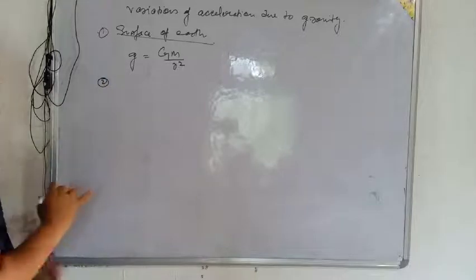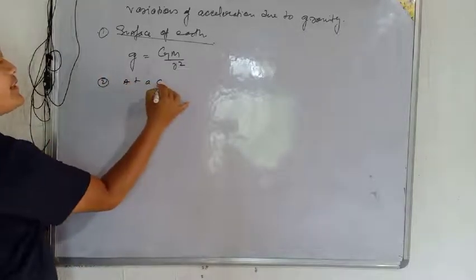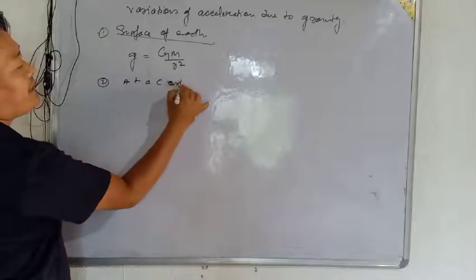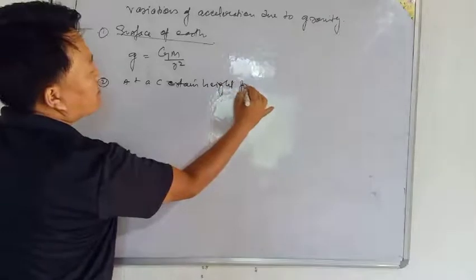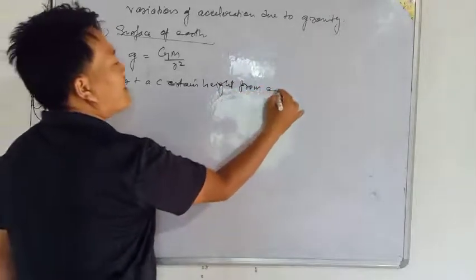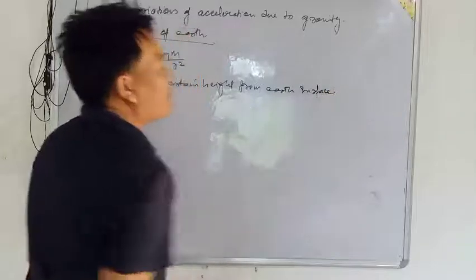Now for the next case, at a certain height from the earth surface.